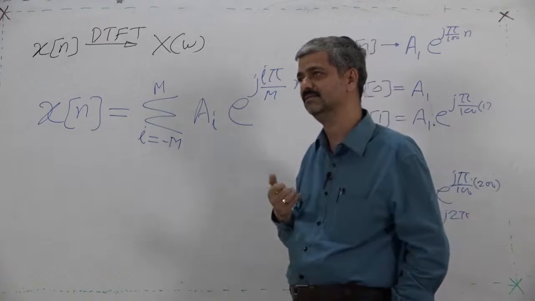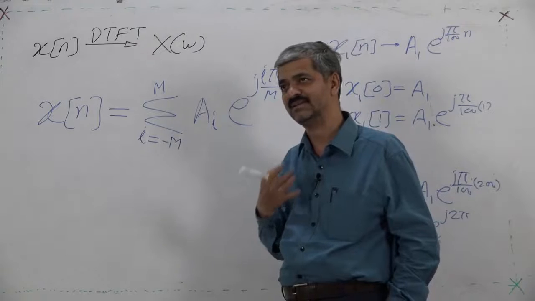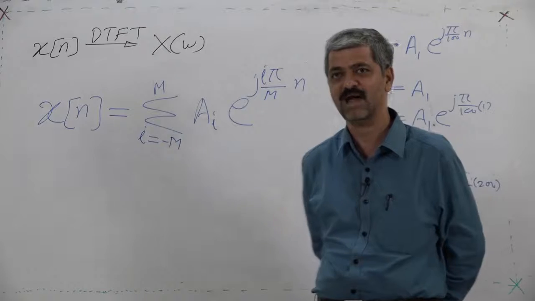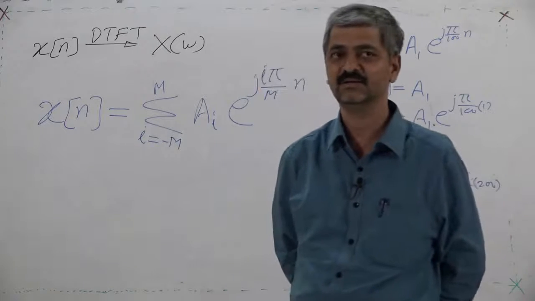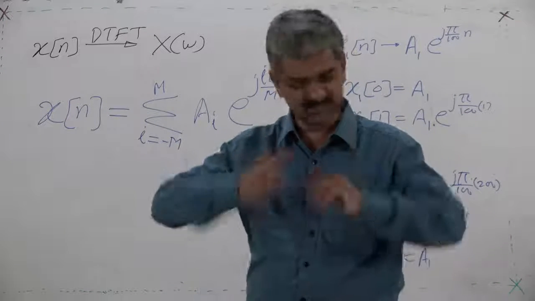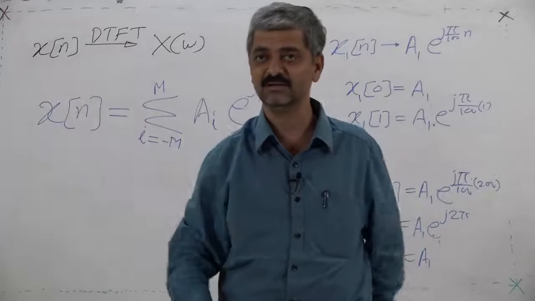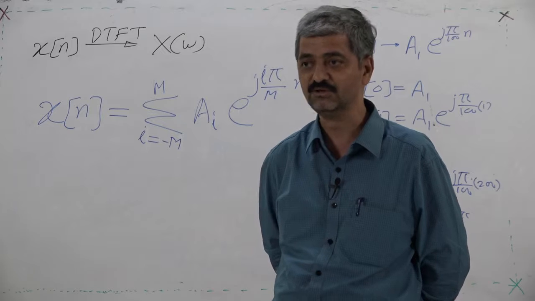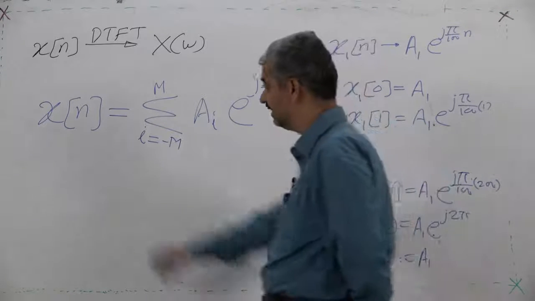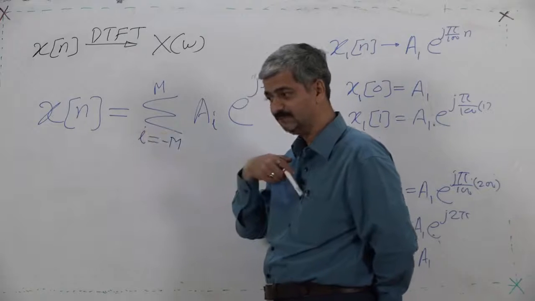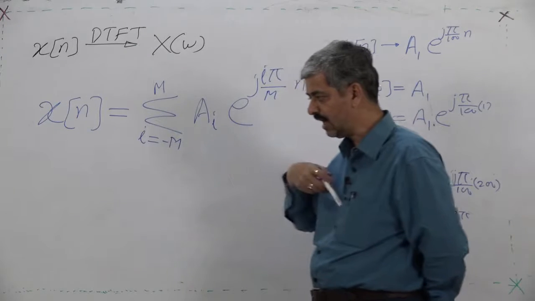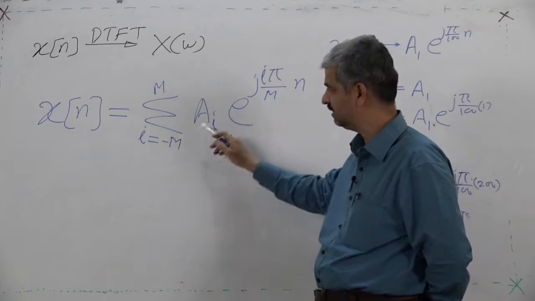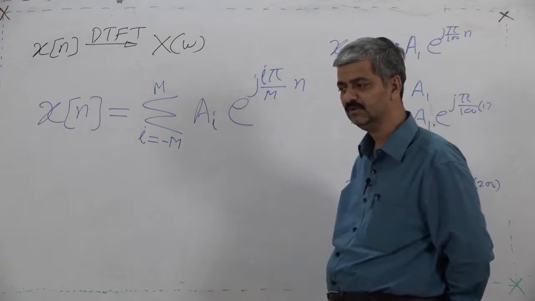It is like magic, just like a magician asks you to take some number in your mind, then some other number, and after some time the magician tells you the number you took in mind, and you are shocked how the magician came to know. Just like that, you give some sequence, and I say I will be able to write it as a summation of sequences known by me, just with some weights. How is it possible?